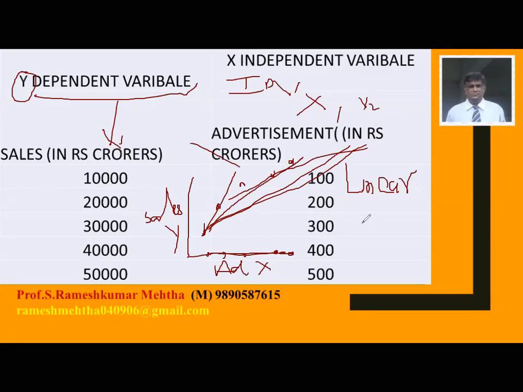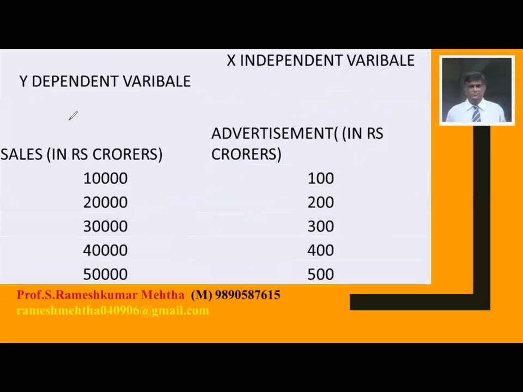Whereas if it comes down like this, it means there is a negative relationship. Today I am not going to talk about correlation, because in correlation we talk about negative relationship, opposite relationship, positive relationship, no relationship, or spurious relationship, so on and so forth. So I think with this you understood why it should be Y and why it should be X. Next one.